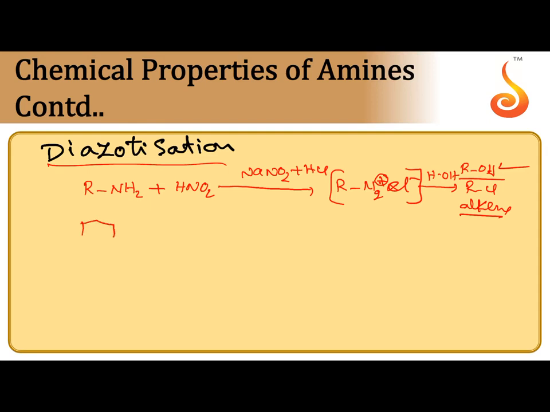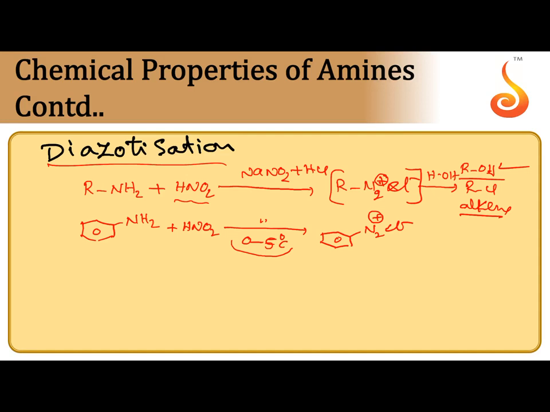Instead of aliphatic amine, we can take aromatic amine also, aniline. When aniline is reacted with nitrous acid in the presence of NaNO2 and HCl, that produces HNO2 in situ. When 0 to 5 degrees centigrade temperature is maintained, ice cold temperature, the formed benzene diazonium chloride becomes stable. We can separate it from the reaction mixture. This is benzene diazonium chloride.